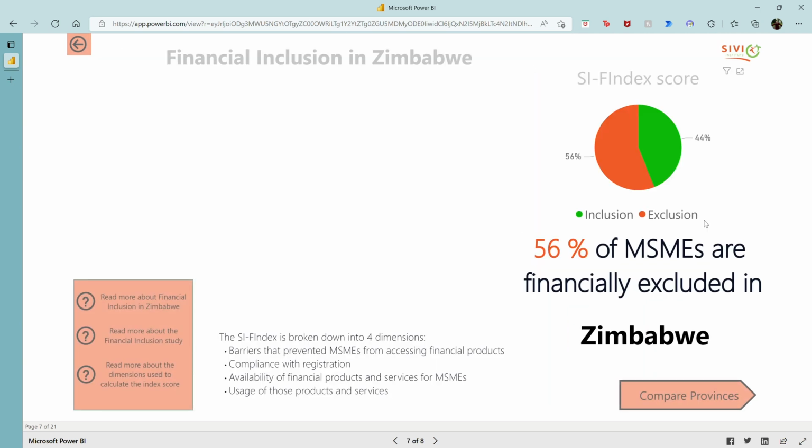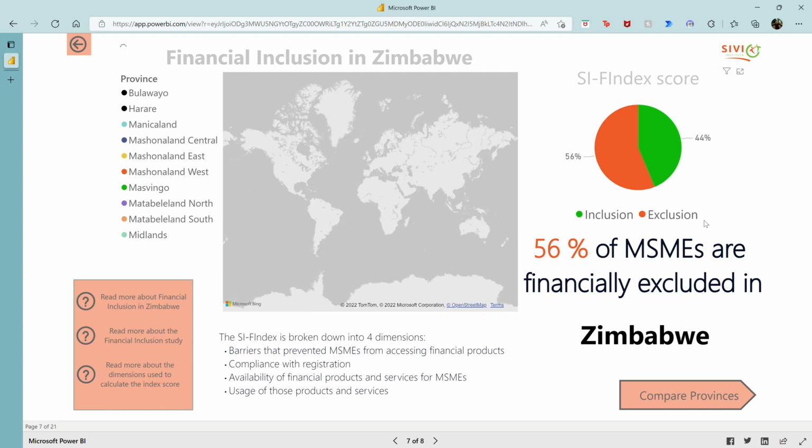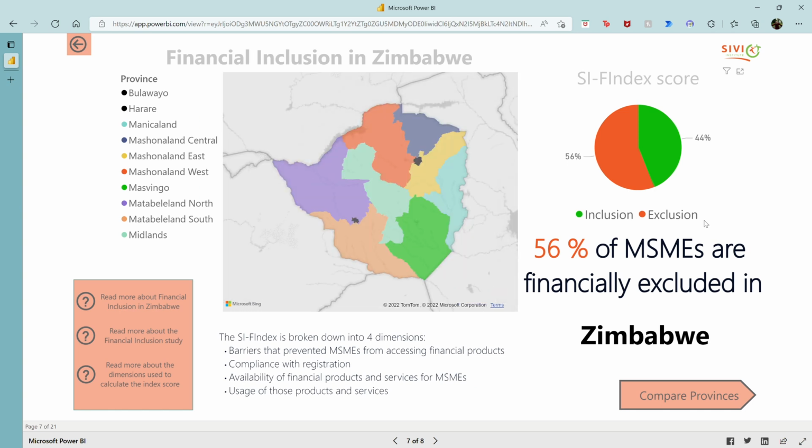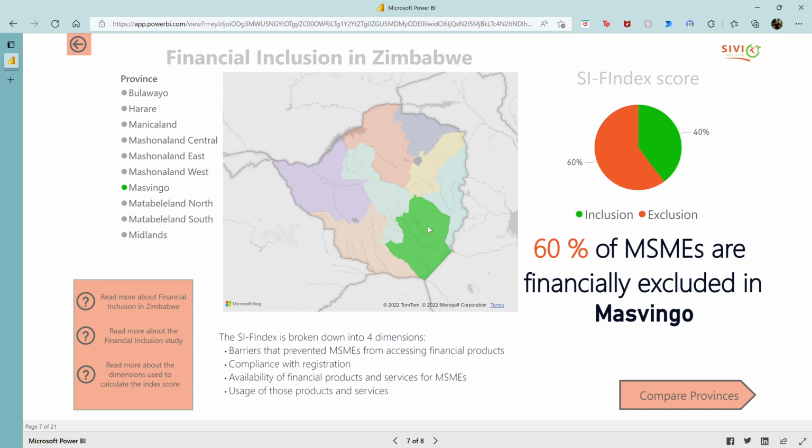Now, as we jump into the index itself, we'll start with an overview of financial inclusion within Zimbabwe, which we average out across the 10 provinces. And so you'll see 56% of MSMEs are financially excluded in Zim. And then you can filter through a province specifically and look at that. Masvingo, you can look at Harare, and you can just keep navigating.